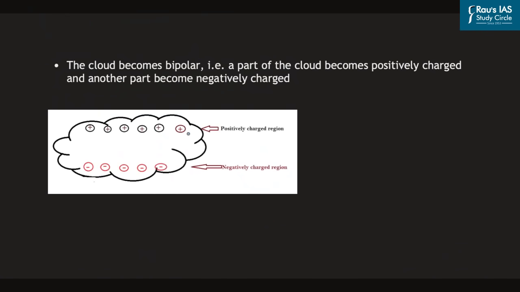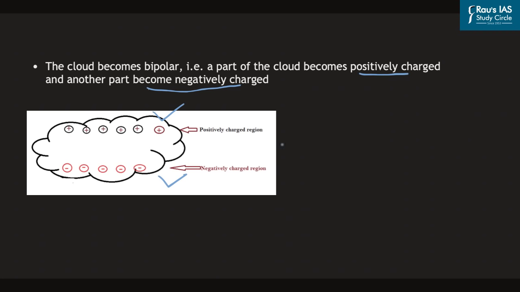Now, due to this movement of graupels and small ice crystals, the positively charged crystals get stored at the upper end of the cloud, while the negatively charged graupels come to the lower part of the cloud. And as such, the cloud is now bipolar in nature. This is because one part of the cloud has become positively charged while another part has become negatively charged. So, this is the situation that is taking place within the process of cloud formation in the upper atmosphere.